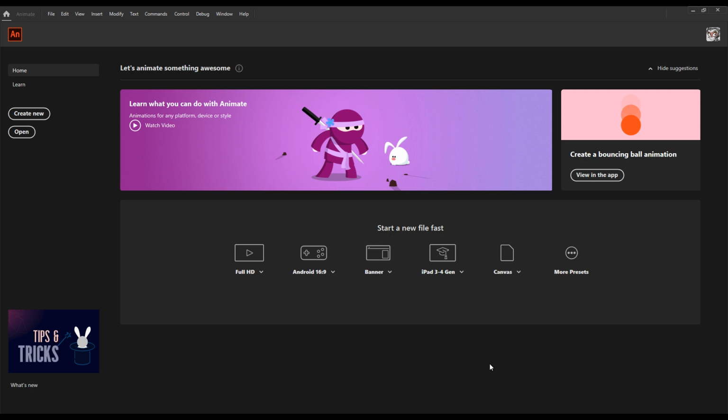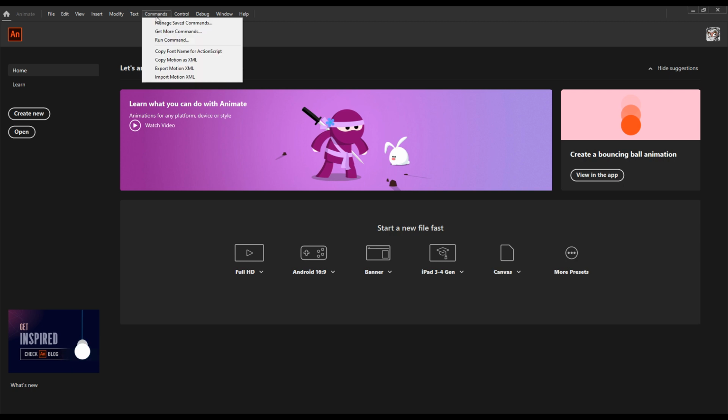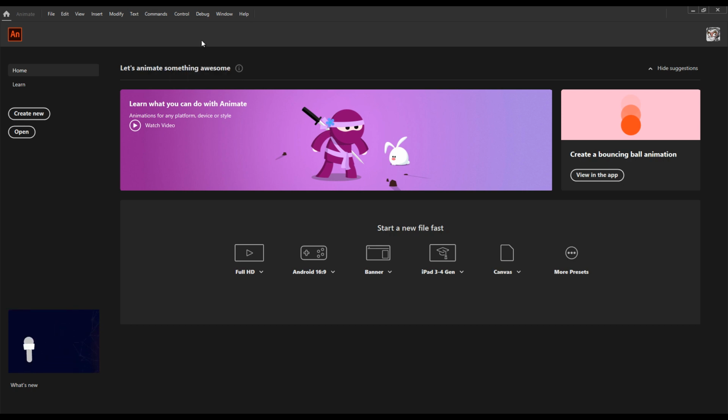Hello, this will be just a very quick demo of how to install EDAP Tools version 5 onto the newly released Animate 2020. So when you open the program, you don't create a file. Just from the start screen, go to the commands menu and choose run command.